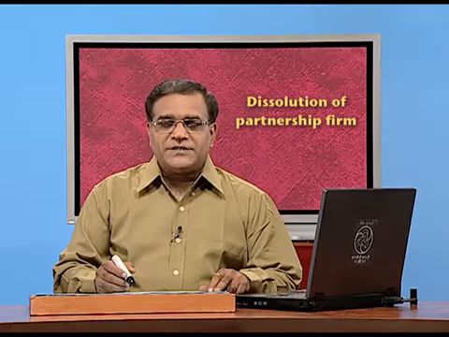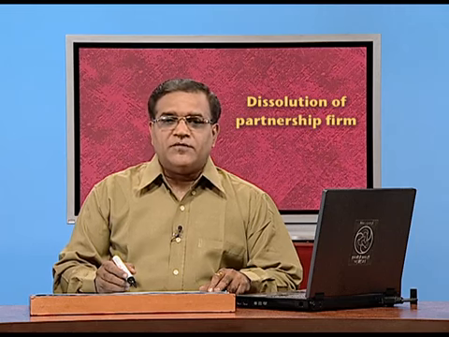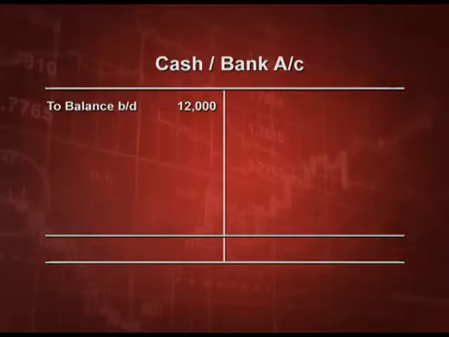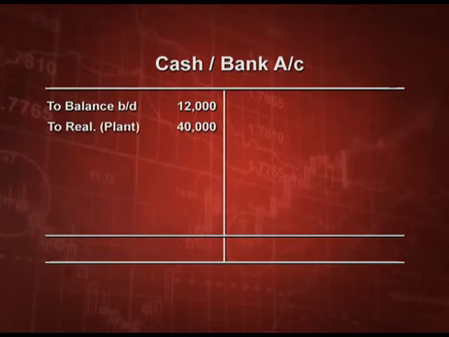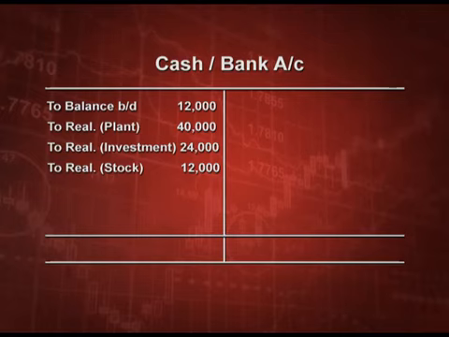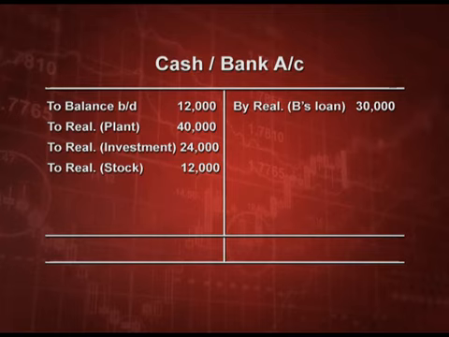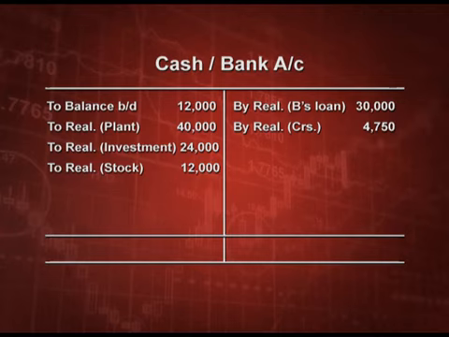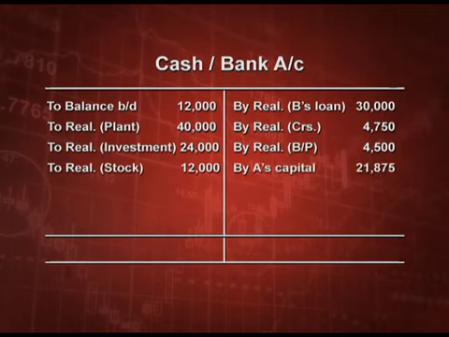On the cash account debit side, we will write all those entries from where we have received the cash, like we have received from sale of plant, investments, and there was 12,000 more, and what we have paid is 30,000 loan which was through realization account, and creditors were paid 4,750 through realization account, and we have paid bill payable also 4,500, and then finally the last figures of A, B and C.